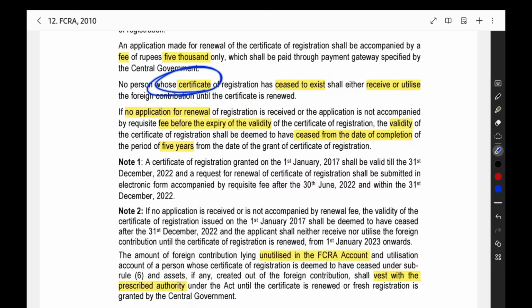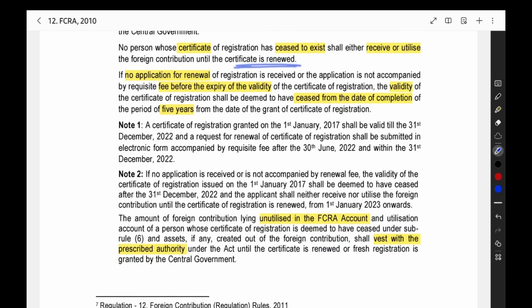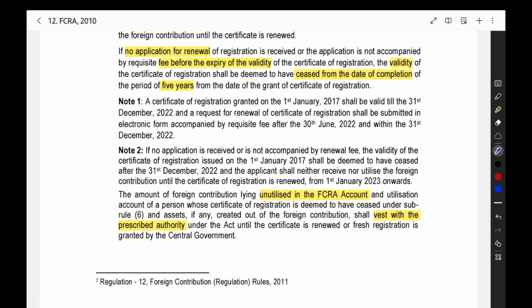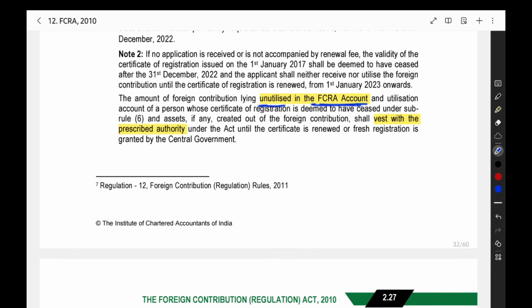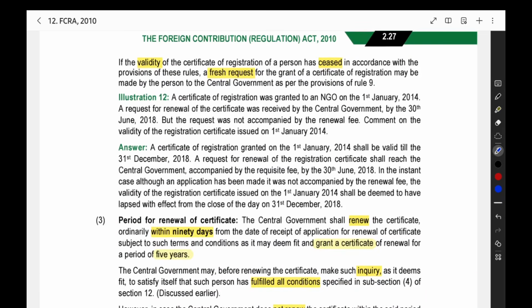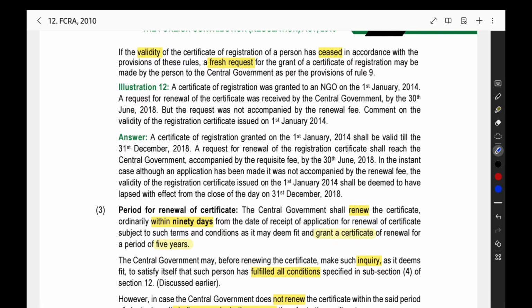Then, if the certificate of registration has expired, you cannot receive or utilize the foreign contribution until you have renewed the certificate. If you do not give any application for renewal, then after 5 years the certificate will be cancelled automatically, as per the original registration certificate. Whatever balance is unutilized in the FCRA account will go to the prescribed authority. Then, if the validity of the certificate has ceased, you have to give a fresh request for a certificate of registration. You have to apply for a new certificate only.